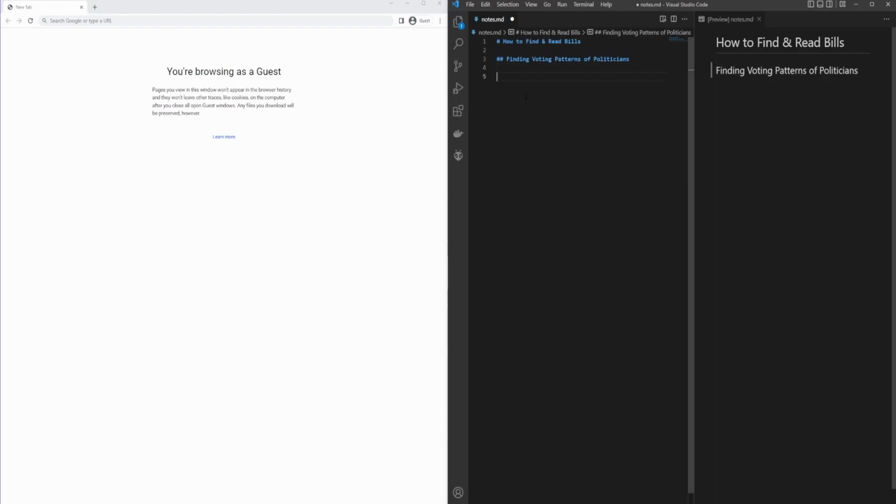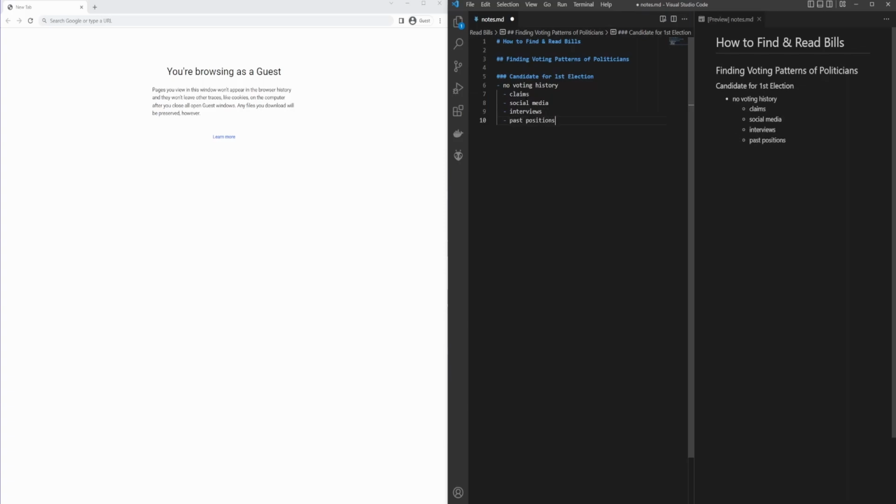Well, there's two types of politicians. So we'll call this the two types. Type number one is a candidate for a first election. Now, they don't have a voting history. And as a result of that, the only way we can determine what they're going to vote for is their claims, their social media, their interviews, and potentially past positions.